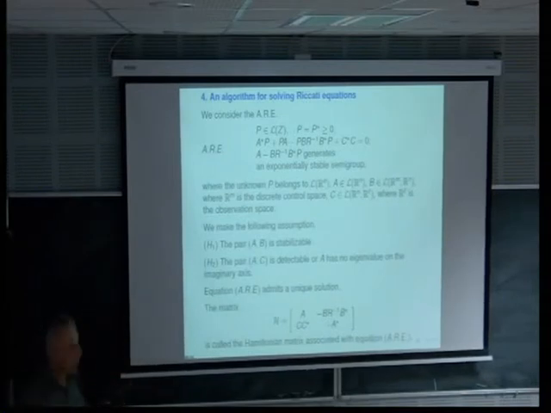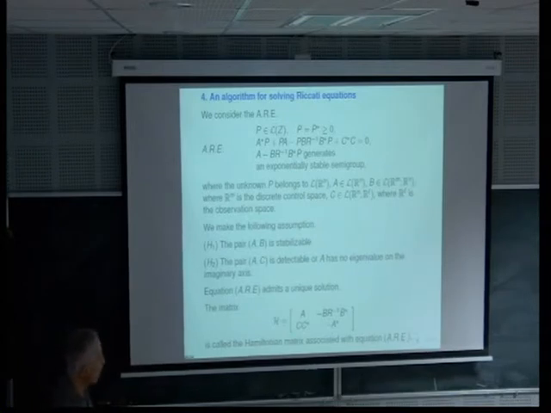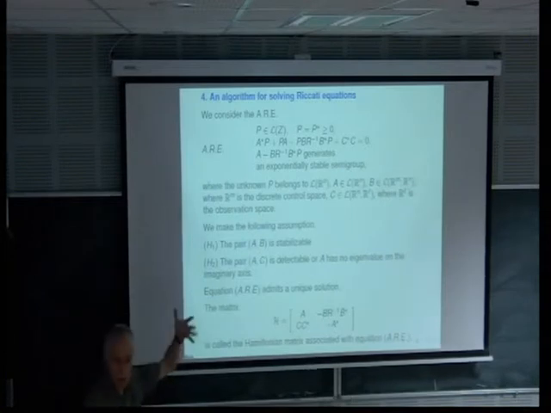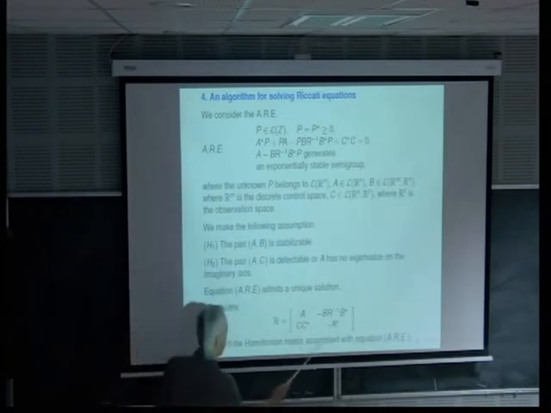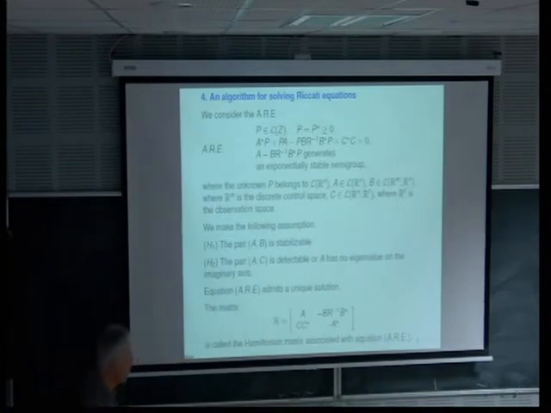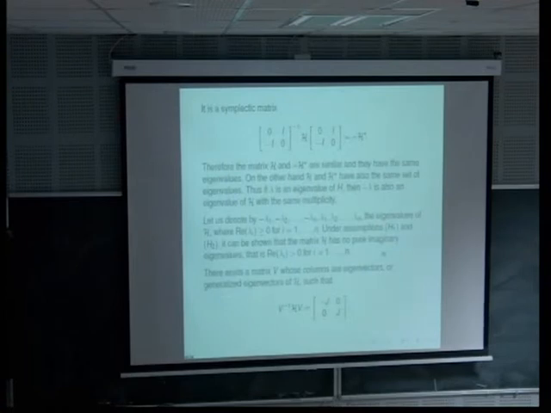So one way for solving the equation is to write the Hamiltonian matrix of the system. It can be shown that the optimality system of some control problem leading to the computation of K is a Hamiltonian system, and writing the corresponding Hamiltonian, we obtain this matrix here, of this operator, and this is a symplectic matrix.